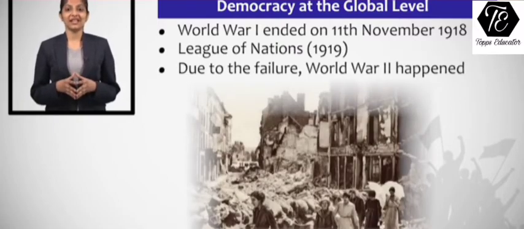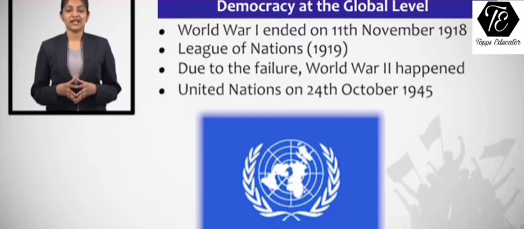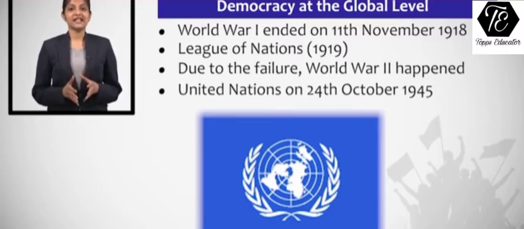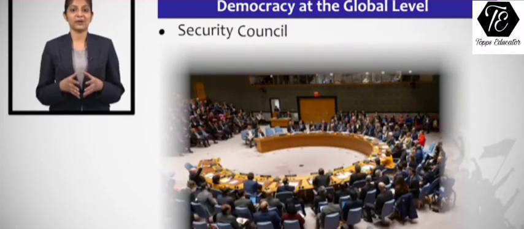Students, we see that with the end of World War II, another peace organization was being formed, and that was the United Nations on 24th of October 1945. Students, this United Nations, we see that one of the most crucial wings in it is nothing else but the Security Council.